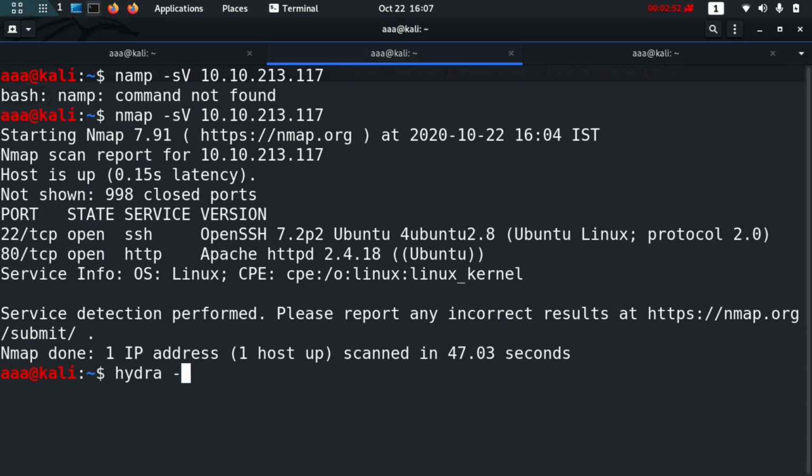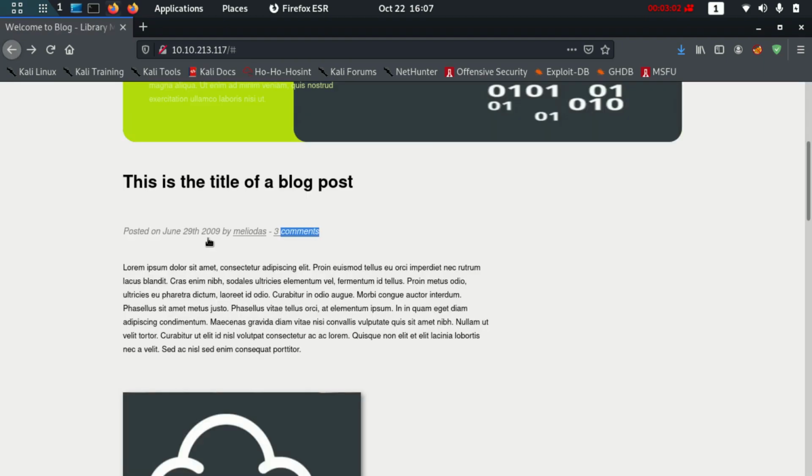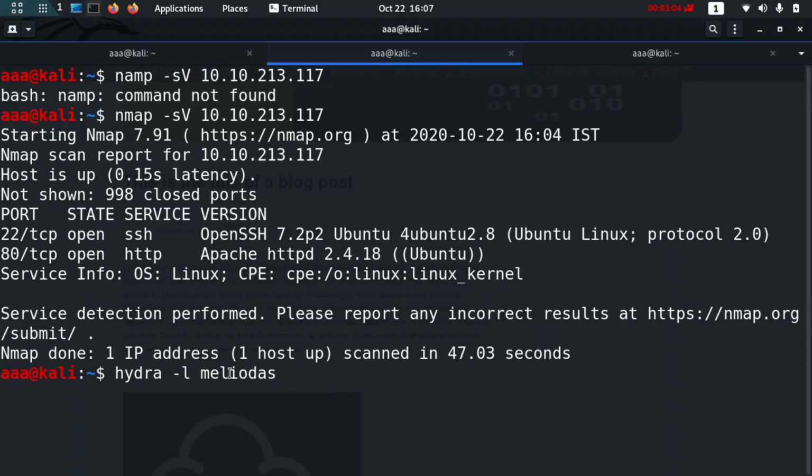So Hydra, dash lowercase l, and I'll provide the username, Meliodas, which I got from the website itself. For the password I'll use capital P to brute force different passwords, and I'll provide the password list, /usr/share/wordlists/rockyou.txt.